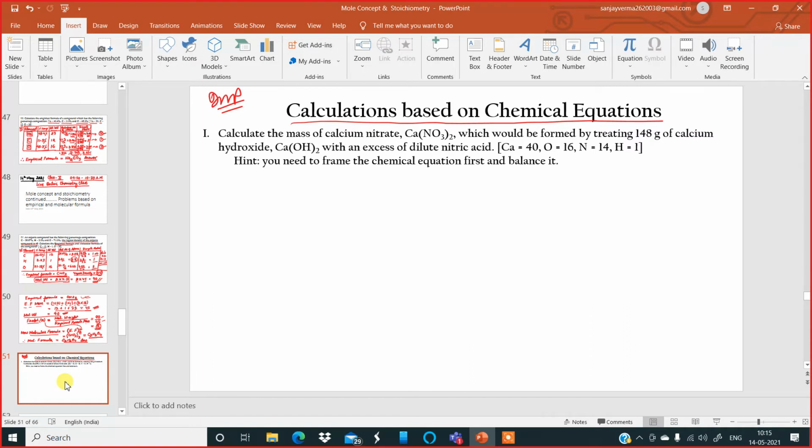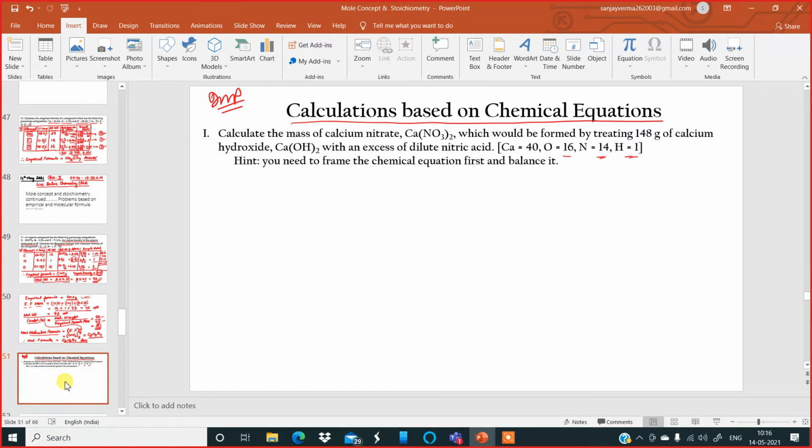Wonderful question. Calculate the mass of calcium nitrate which will be formed by treating 148 gram of calcium hydroxide with excess of dilute nitric acid. Given the atomic masses of calcium 40, oxygen is 16, nitrogen is 14, hydrogen is 1. But sad to say, over here the chemical equation is not given. So this sum will carry up to 5 marks.